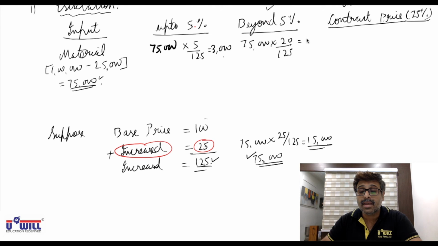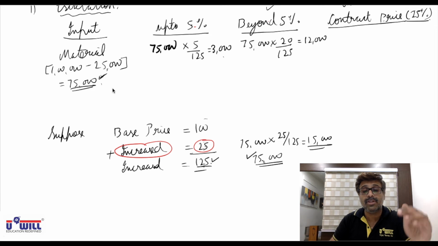Once again, this 75,000 is already the price which we have paid. That is the increased price worth 125. So out of 75,000, how will you find 5 and beyond 5% increase? 75,000 into 5 divided by 125. 75,000 is equivalent to 125 rupees. And beyond 5% means remaining 20% increase. How will you find? 75,000 into 20 upon 125.